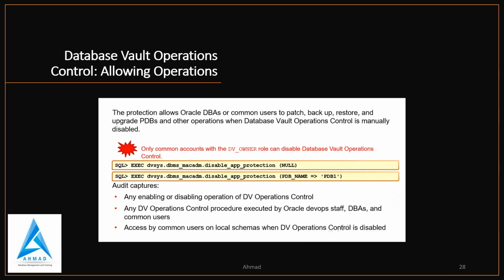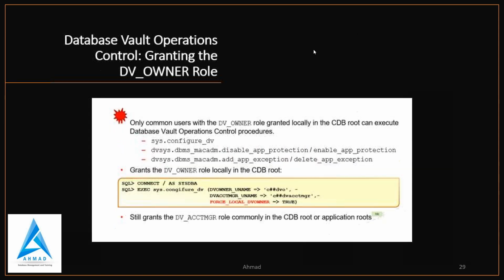So Database Vault operations control allows operations. The protection allows an Oracle DBA or common user to patch, backup, restore, and upgrade a PDB, and other operations, when Database Vault operations control is manually disabled. So you have to execute this package with this procedure, where you can pass a value or not pass a value. This is the way you can control Database Vault operations.